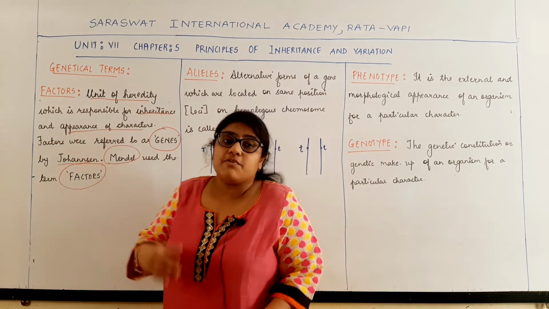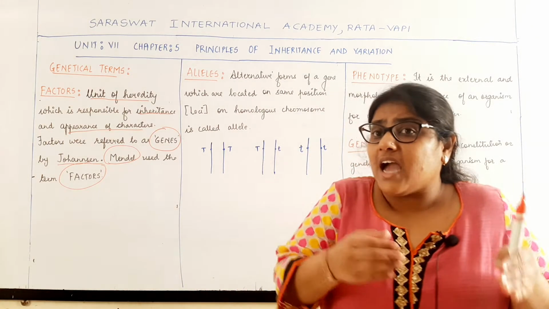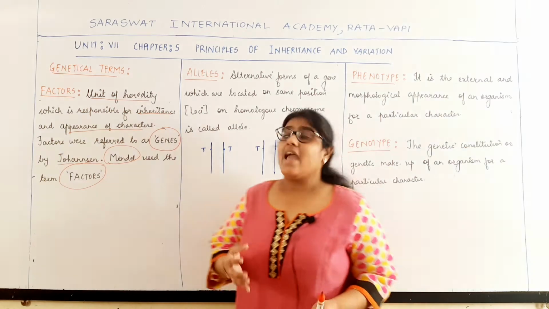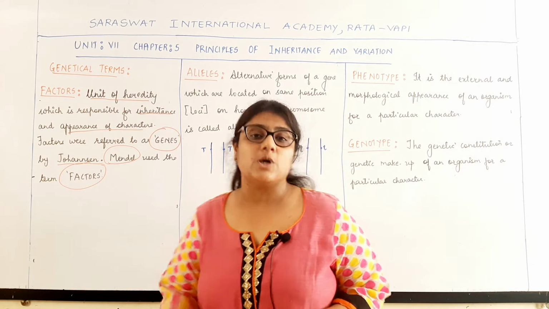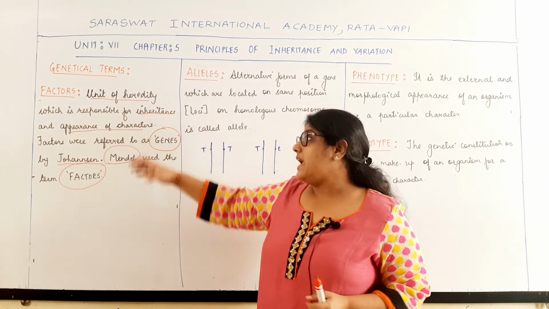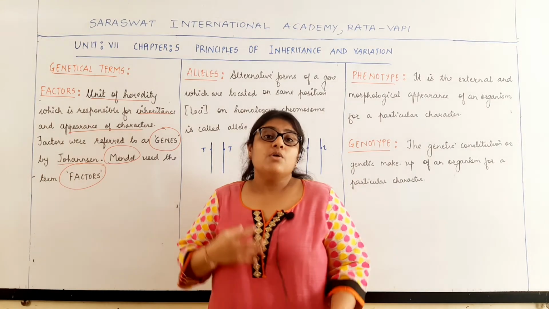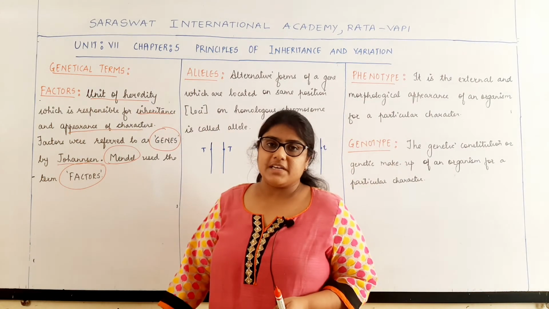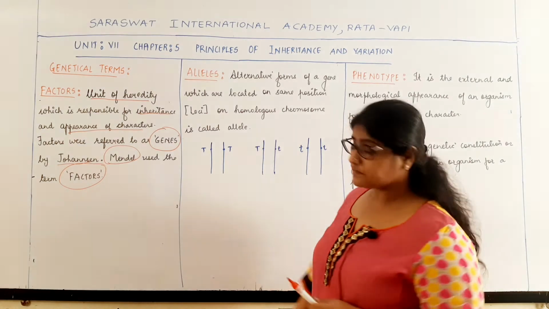So factors are the units of heredity, transmitted from one generation to the next and responsible for the appearance of characters. Genes is the name given to the factors by Johansen. Now we use the term gene for the factors.